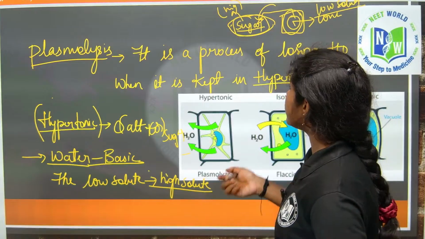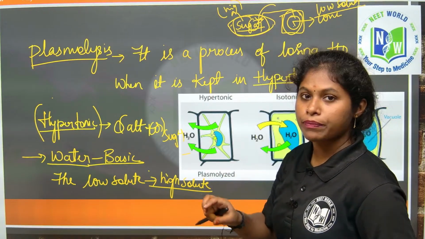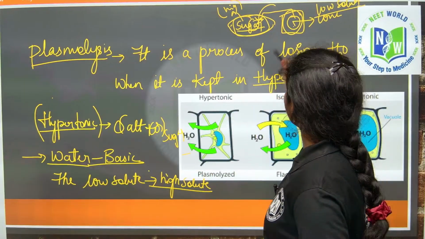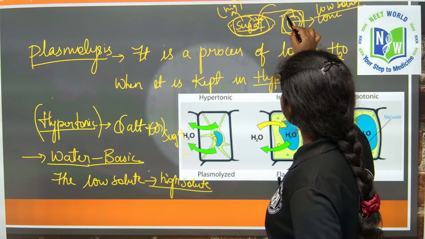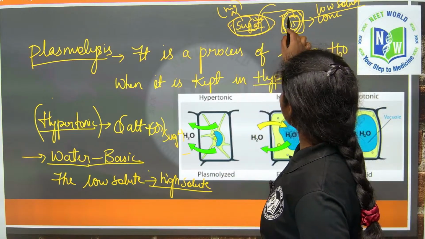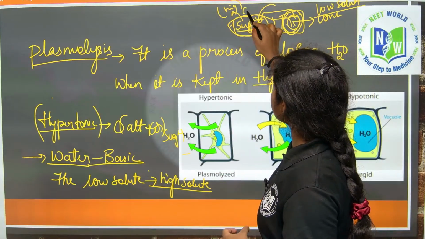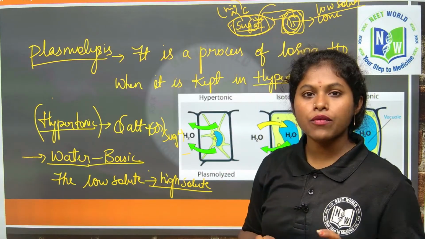What happens here? The water in the cell always moves from the low solute to the high solute area. So, whatever water is present in this cell will move out of the cell to the higher concentration solute area. This is the basic rule of water.